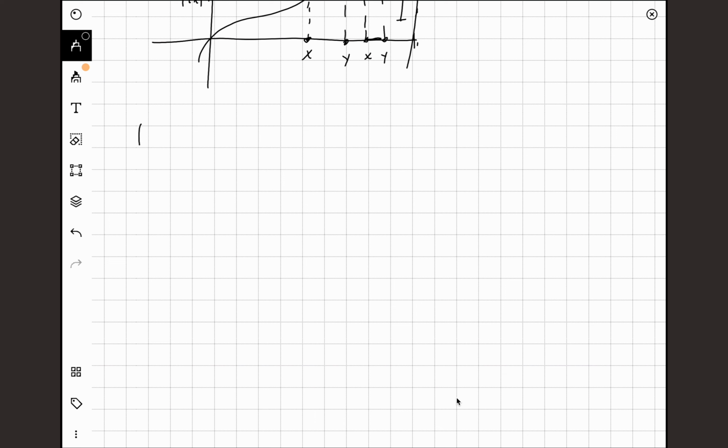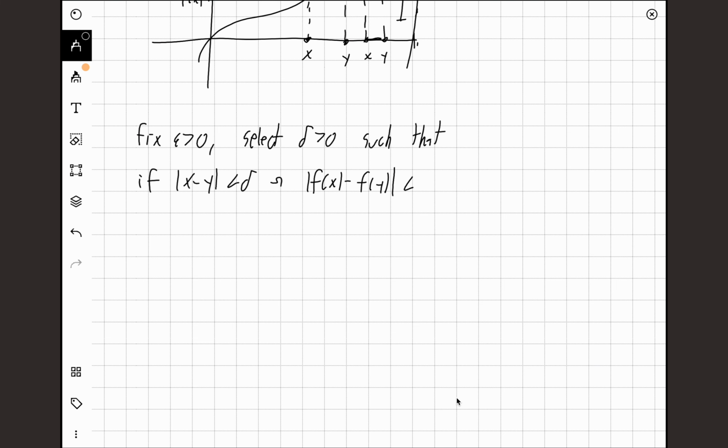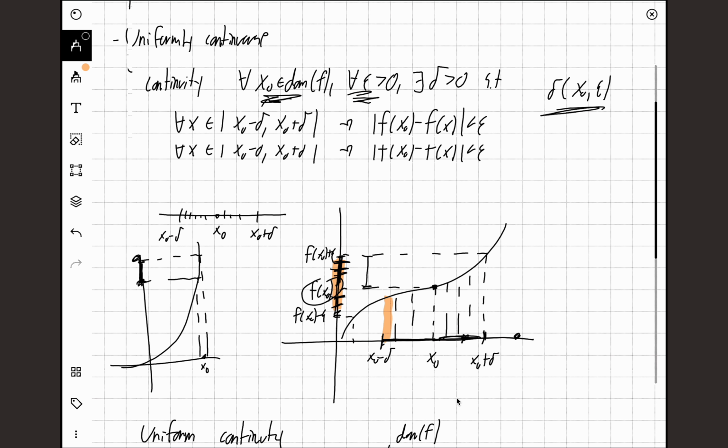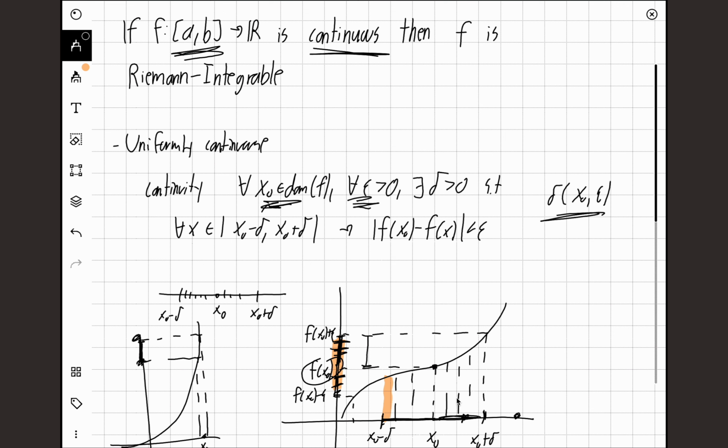Basically, in our proof, we're going to fix epsilon greater than 0, and select a delta greater than 0, such that if |x minus y| is less than delta, we just talked about this. So if x and y are two points which are delta close to each other, then |f(x) minus f(y)| will be less than epsilon. But I can say it can be less than anything. I can say it can be less than epsilon over b minus a, where a to b is the interval of our function. We define it on the interval from a to b, so we only want it to be Riemann integrable on this interval.